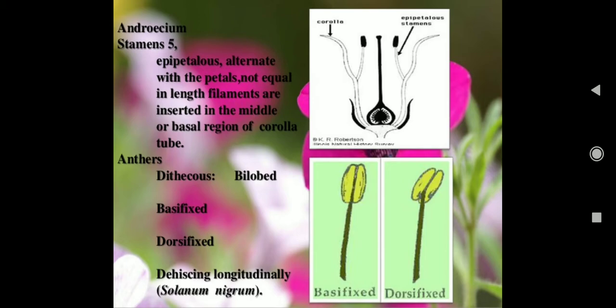Anthers are dithecous, bilobed, basifixed or dorsifixed, dehiscing longitudinally. As you can see in the diagram, there is basifixed and dorsifixed attachment of the anther with the filament.